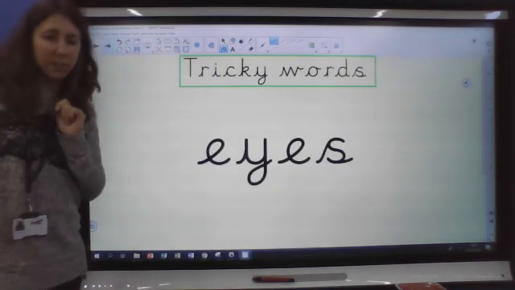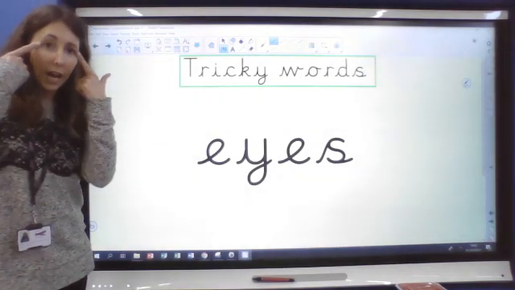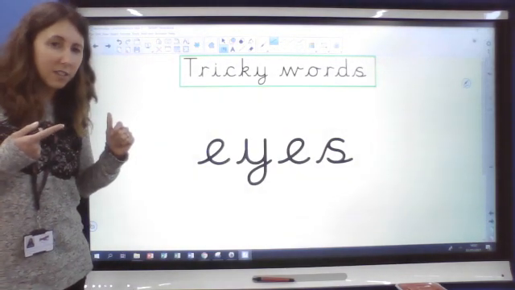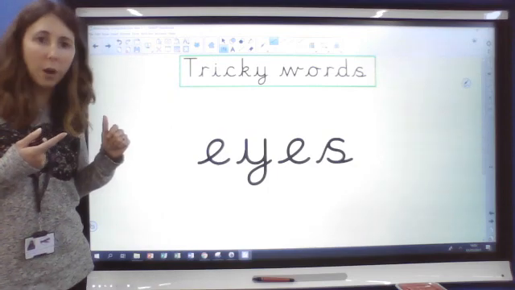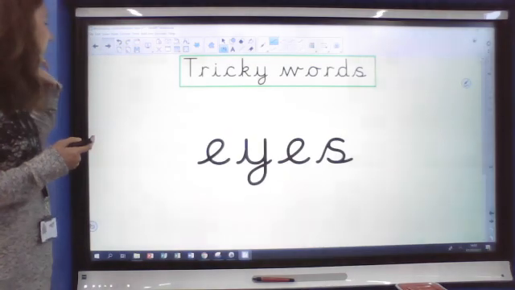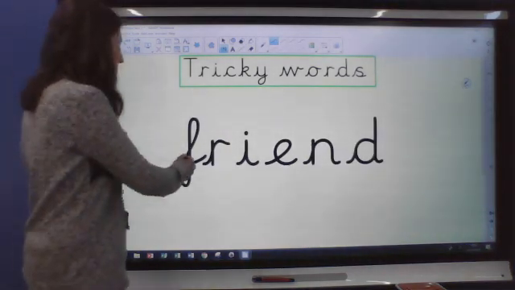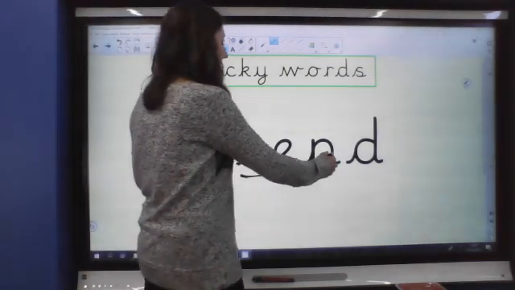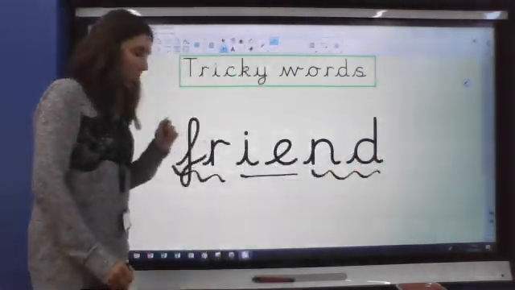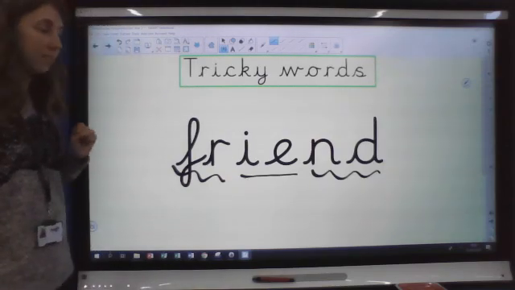Tricky word. I know we've had this for tricky words before. This one is the word eyes. Very tricky. You wouldn't be able to decode that one. It's just one that we have to know. It is eyes. Next one. Again, another tricky word. This one is friend. It's got I and E in the middle, but it makes an F sound. It's friend.